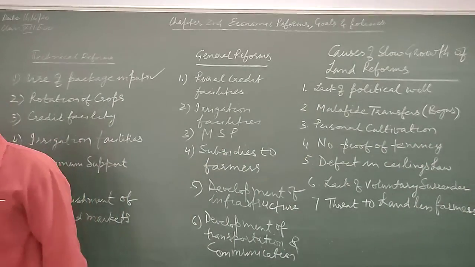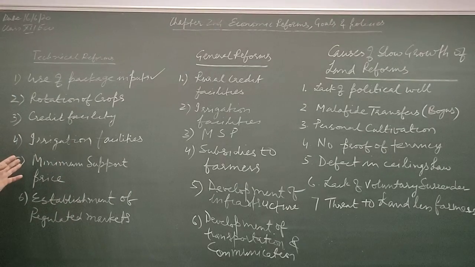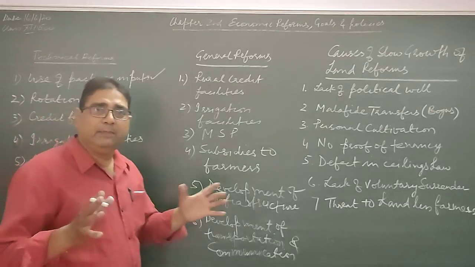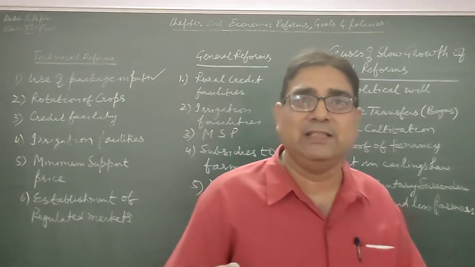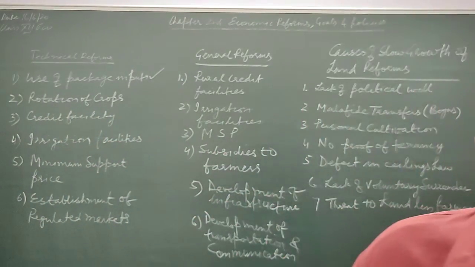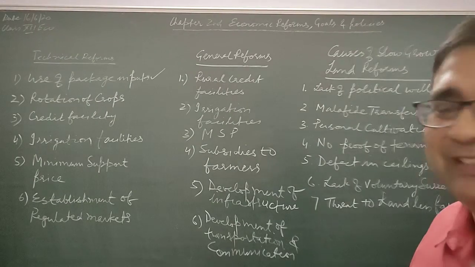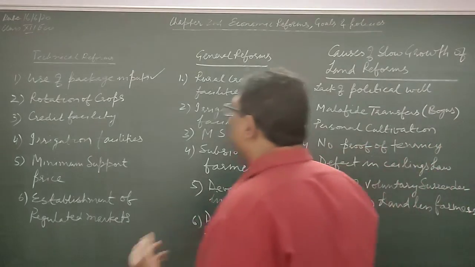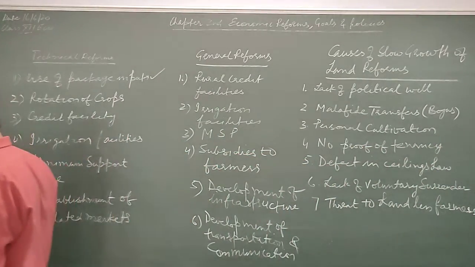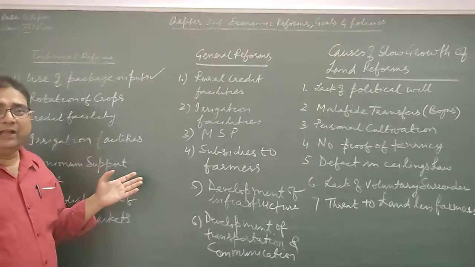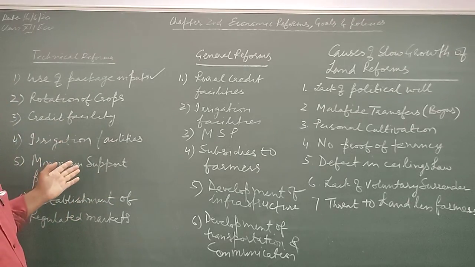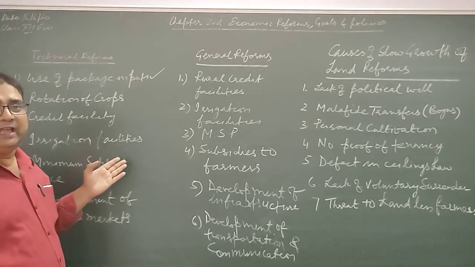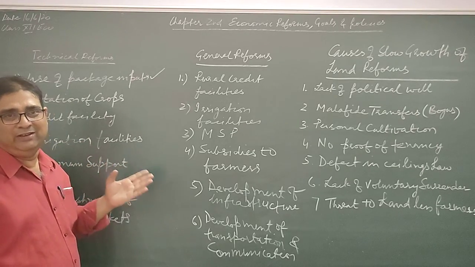In the green revolution system, a package of inputs was introduced, that is HYV seed, fertilizers, pesticide, insecticide, and other irrigation facilities, and use of diesel engine, pump set, tube wells for irrigation facilities, then use of machinery, right?